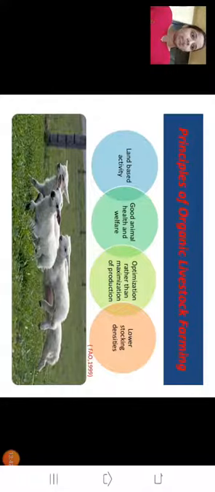Optimization rather than maximization of production. Here the farmers don't try to get more and more production. Instead, they get a lesser amount of production, but it is very healthy and good for human beings. So they get limited production without using pesticides. Lower stocking densities.